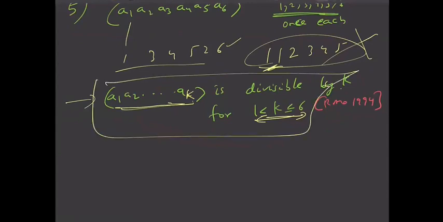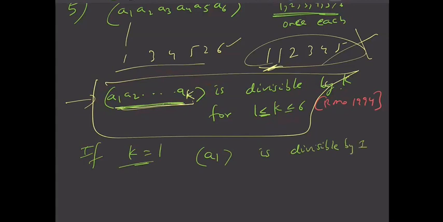So what he is saying is, for 1 less than or equal to K less than or equal to 6, this is true. What is true? That this number is divisible by K. This is true for all K from 1 to 6. So if K equal to 1, then this is up to A1 only, right? A1 is divisible by 1. This is the meaning. So it is true for K equal to 1, 2, 3, 4, 5, 6.